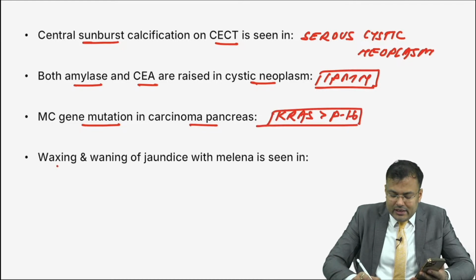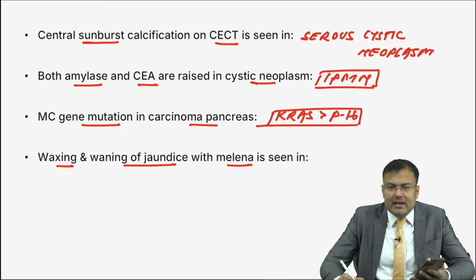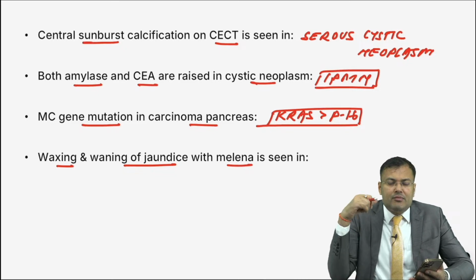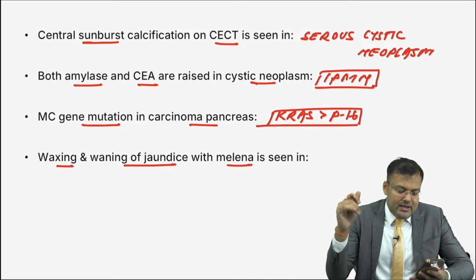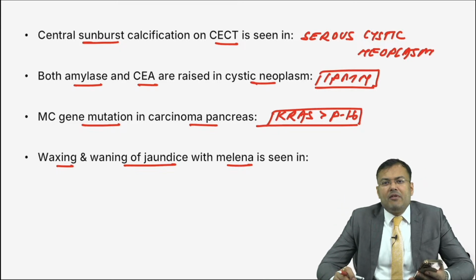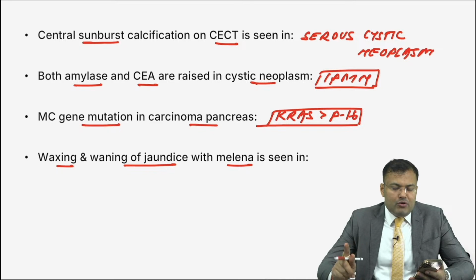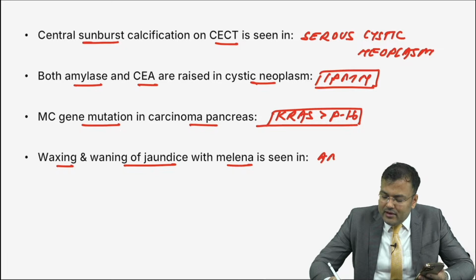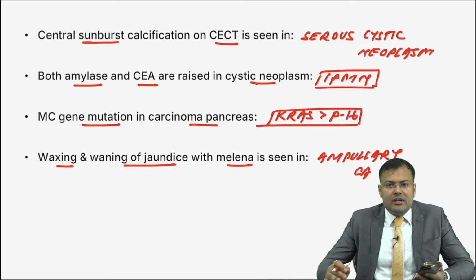Next question. There is waxing and waning of jaundice with melena. Which malignancy has this? Yes, very good, periampullary. Which type of periampullary? Exactly, ampullary. Siddhu Swami, correct. It is ampullary carcinoma, waxing and waning of jaundice with melena.